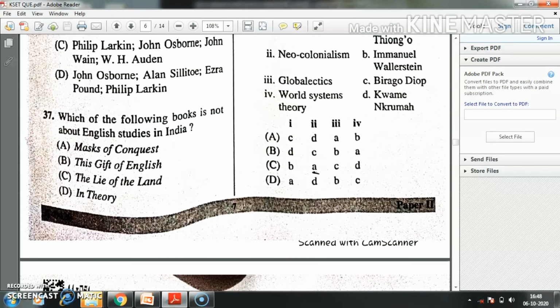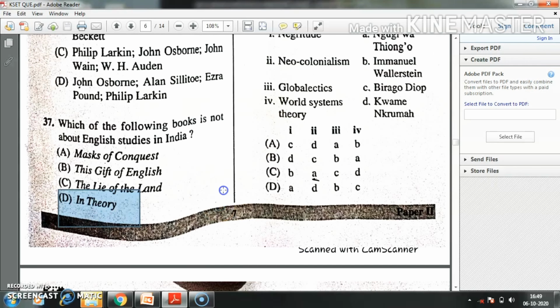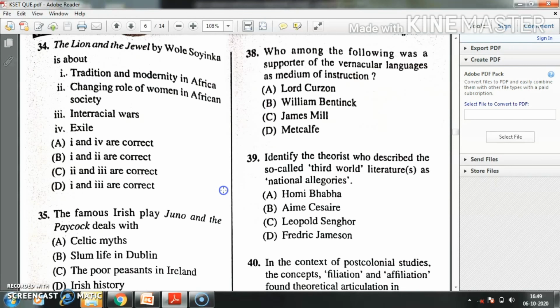Question number 37. Which of the following books is not about English studies in India? Option A, Masks of Conquest. Option B, This Gift of English. Option C, The Lie of the Land. Option D, In Theory. Here the right answer is option D, In Theory.